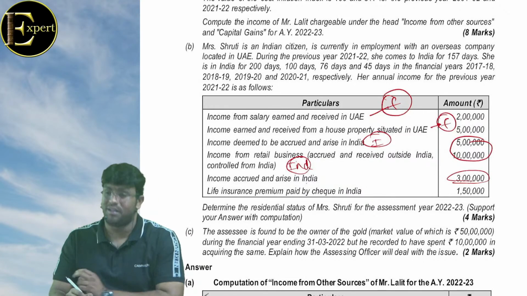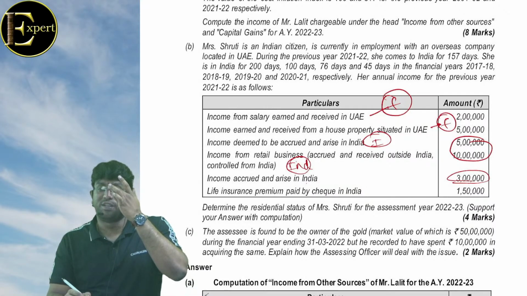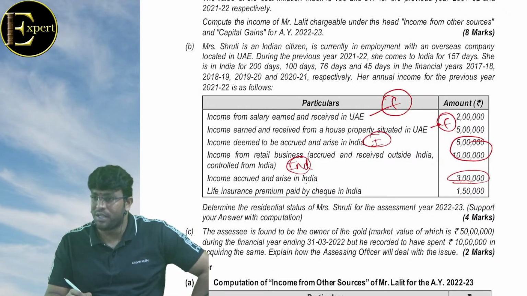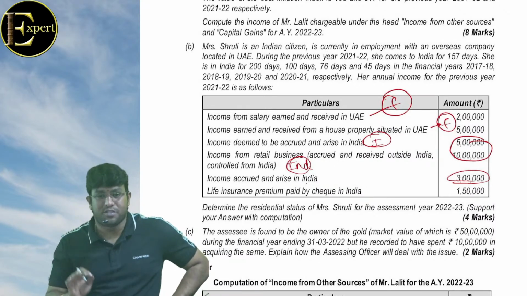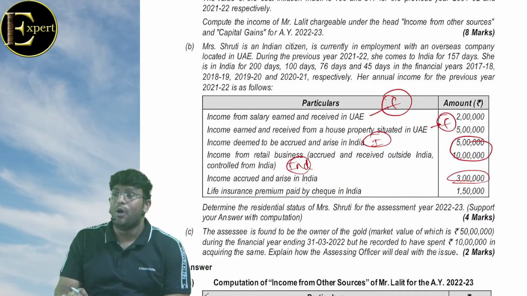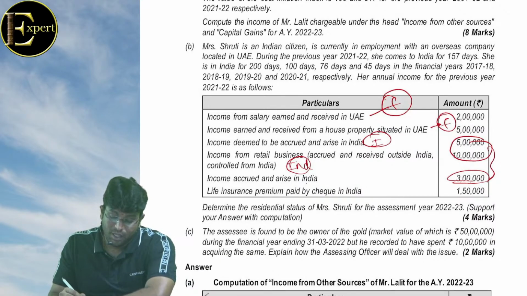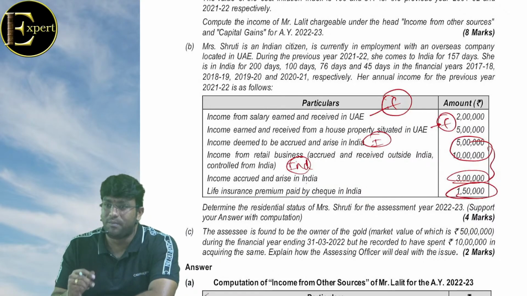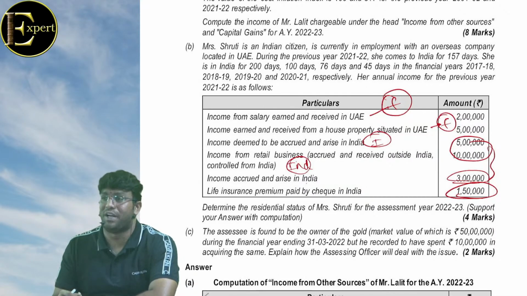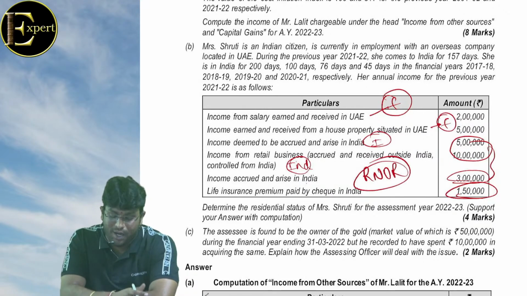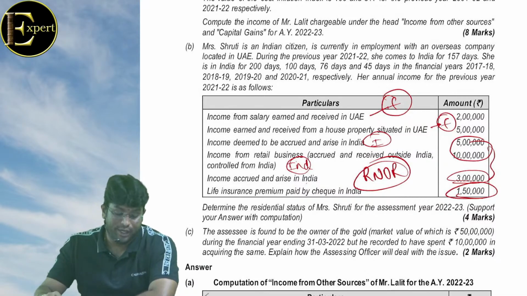Life insurance paid by check. Life insurance deduction will come under section 80C. 80C कभी सुने क्या? In 80C there are so many deductions, but all put together the 80C limit is only 1,50,000. तो 18 लाख तो इधर ही हो गया ना भाई. अगर 1.5 लाख माइनस भी करेंगे तो 16.5 तो है ही ना. So what is the status? She can easily satisfy the second modified condition. And once the second modified condition applies, you will only become RNOR, but you will never become a non-resident. Wonderful.